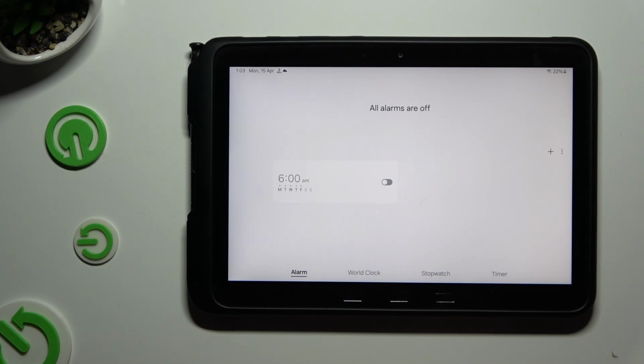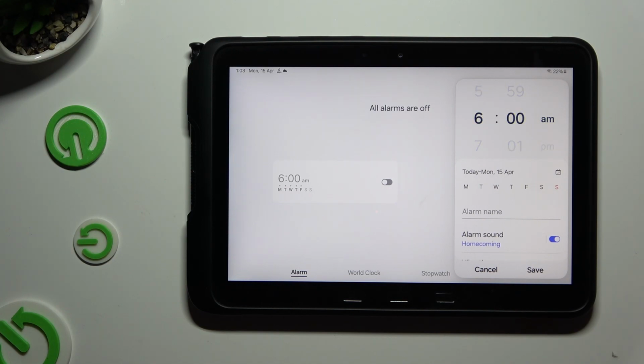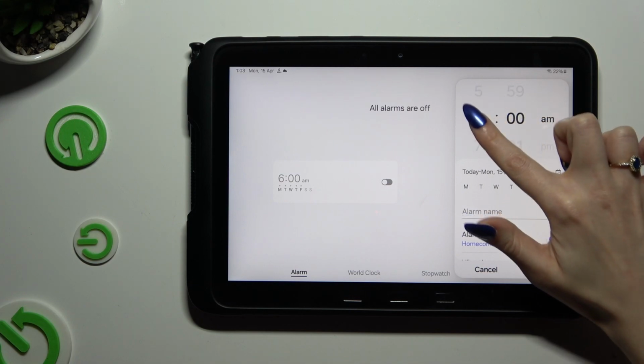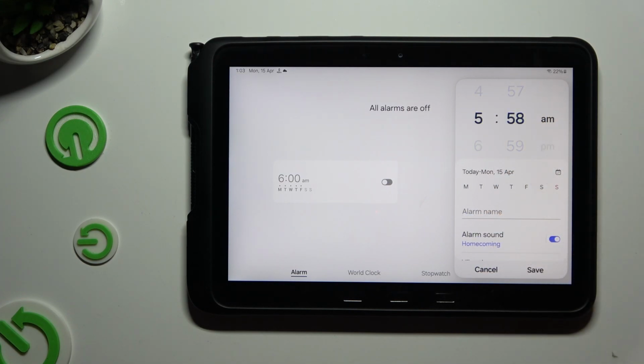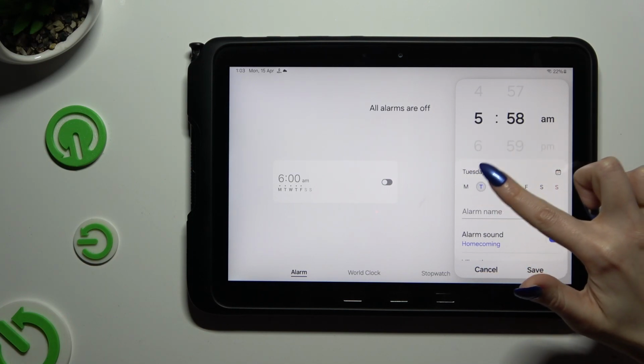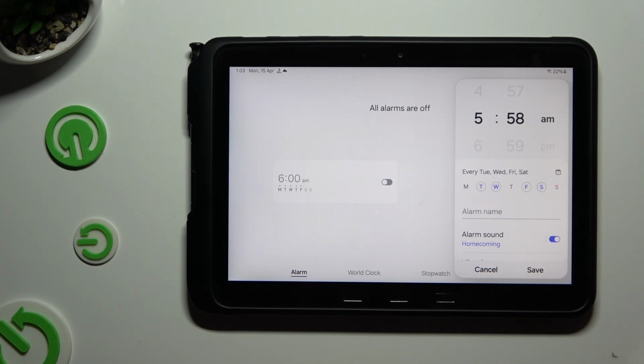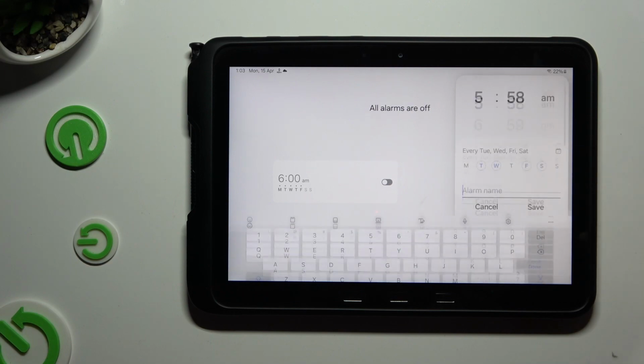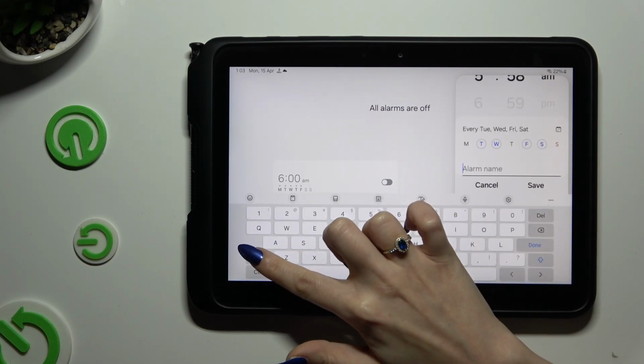Now to create new alarm, use this plus next to three dots. Then adjust it however you want to. At the top, set up an hour. Then pick days of the week by clicking on them. And click on alarm name to label it however you want to.